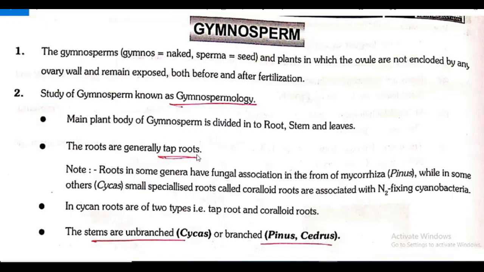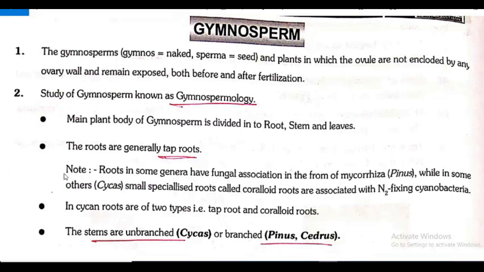We were explaining that from the textbook. So that time what we discussed? Different types of root system also I told you that: taproot system, fibrous root system, adventitious root system. So in gymnosperms, which root system? Yes, taproot system. So the roots are generally taproots.